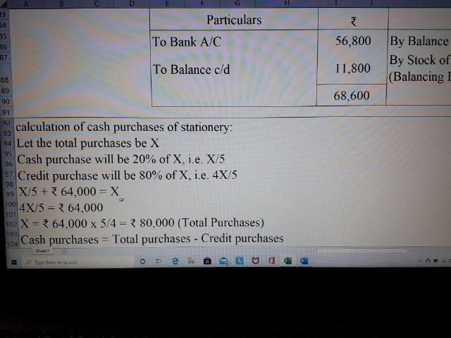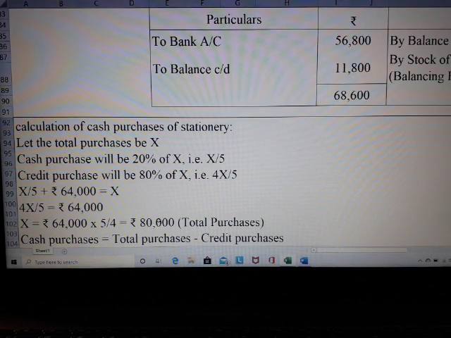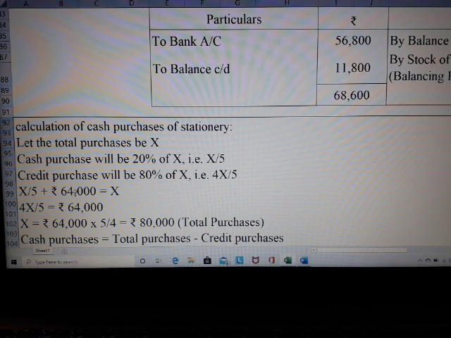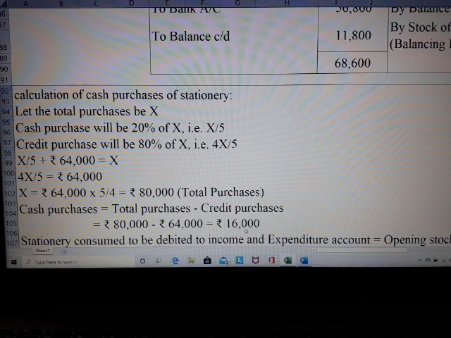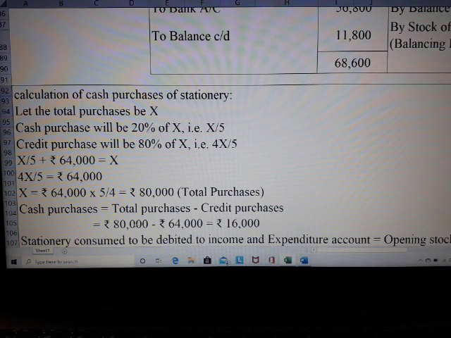X is equal to, you just have to cross multiply. So 64,000 into 5 by 4, that is equal to 80,000. So X is nothing but my total purchase. The total purchase is 80,000. In that 80,000, 64,000 rupees is my credit purchase. Then what will be my cash purchase? My cash purchase will be an amount of rupees 16,000. When I eliminate my credit purchase from the total purchase, I get my cash purchase. So 16,000 is the amount of cash purchase of stationery.